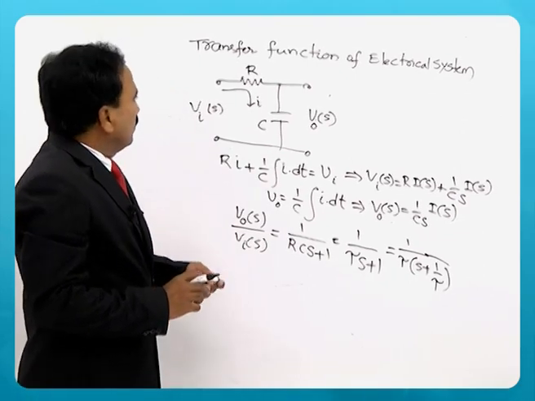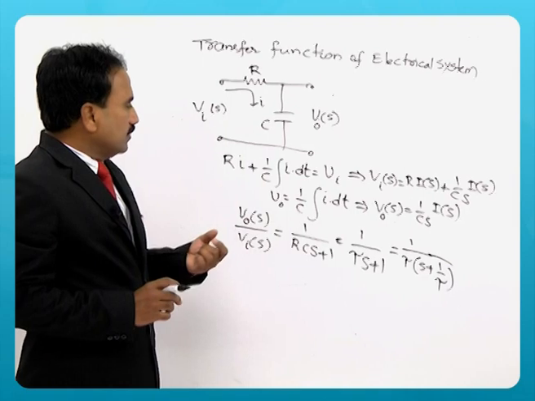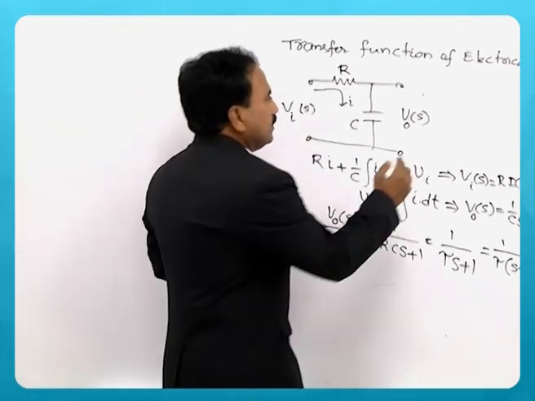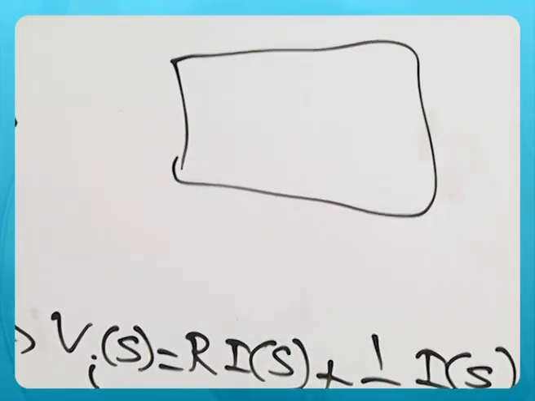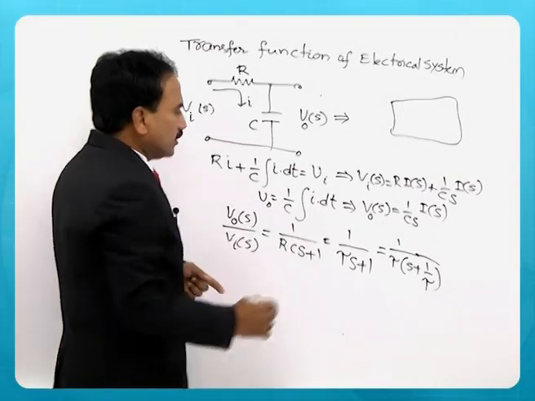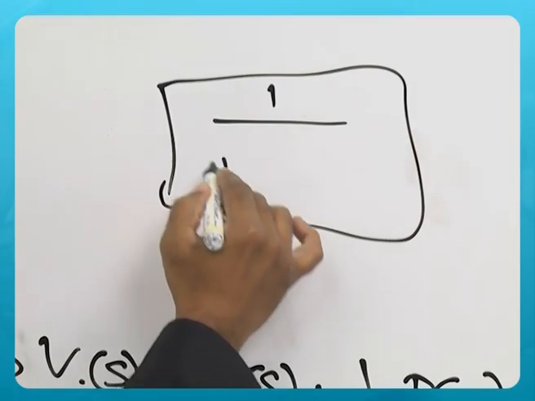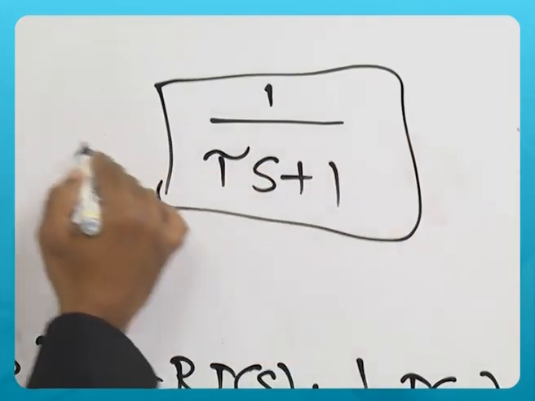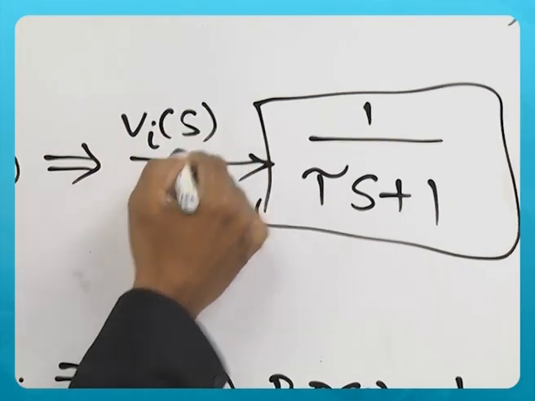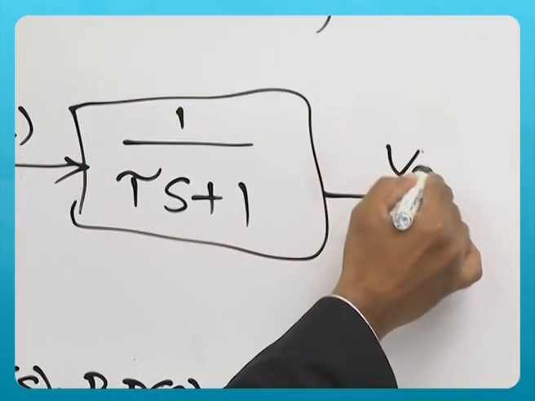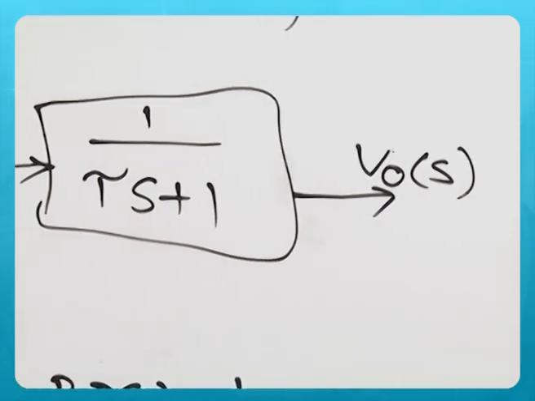Now, the same circuit I can represent this way, as a system with transfer function 1 by tau S plus 1, given an input Vi of S, and V0 of S is the output.